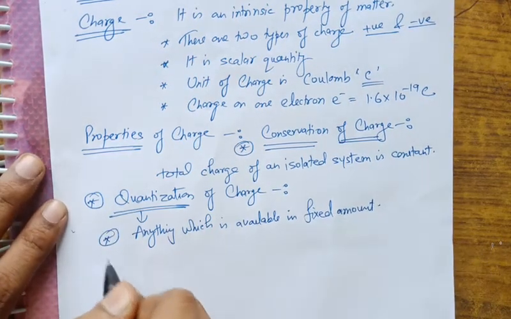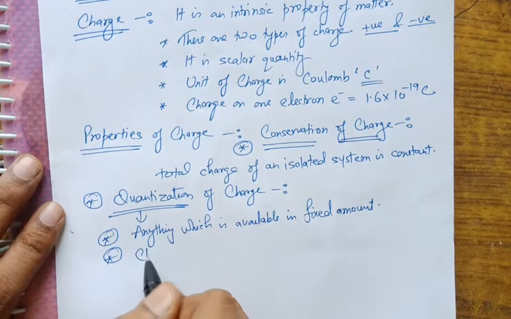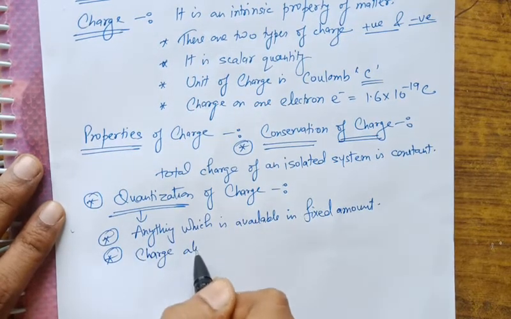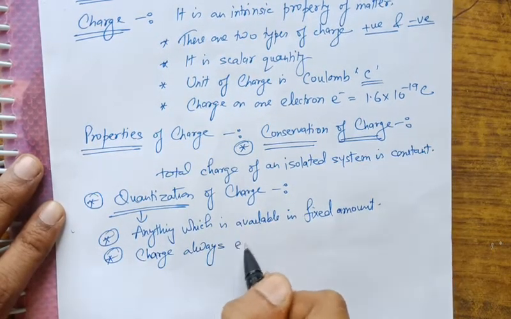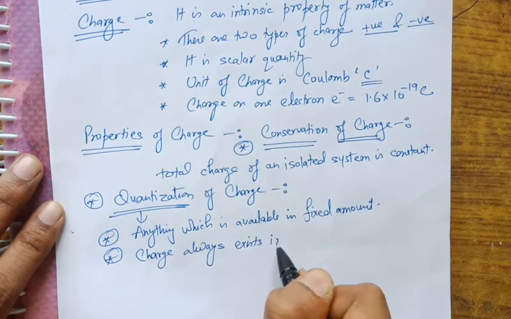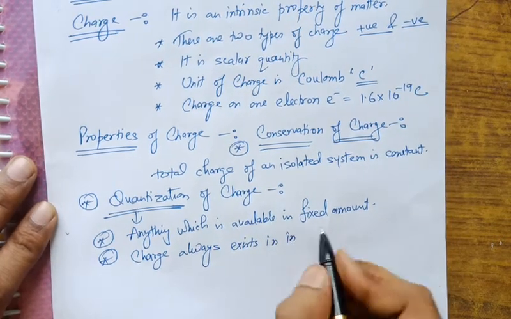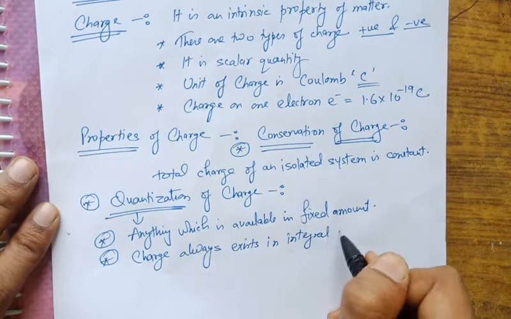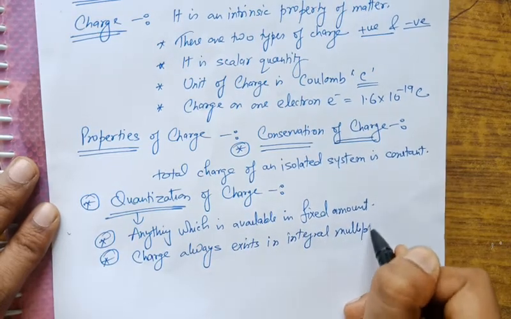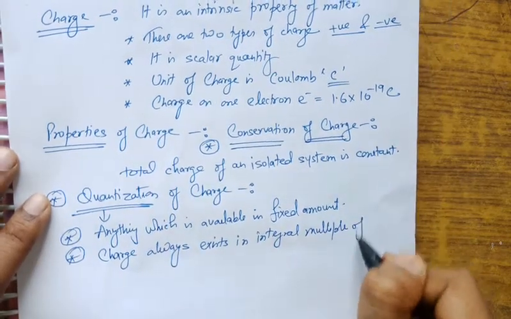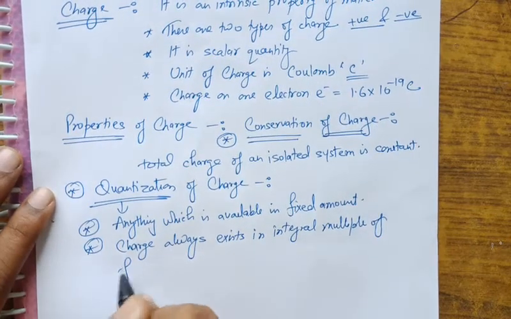And charge always exists in integral multiples of the fundamental charge.